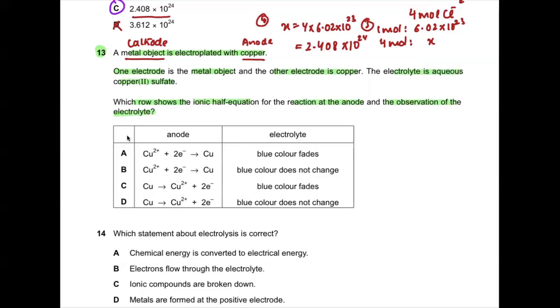So at the anode it's copper. Isn't it that this is the anode and copper is going to be electroplated on the object, so copper starts dissolving in the solution, turning into ions? So in C and D, the half equations are correct, and in A and B, the half equations are wrong. Is this understandable to all of you?